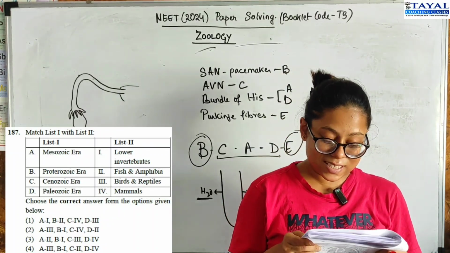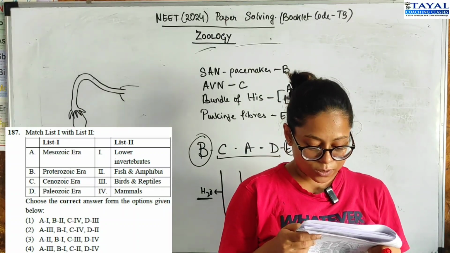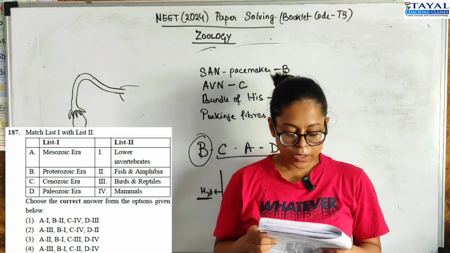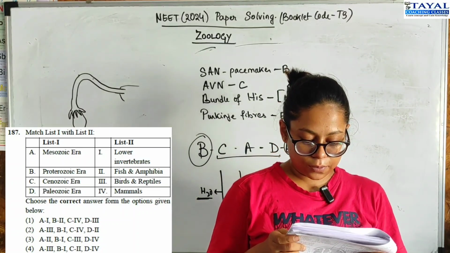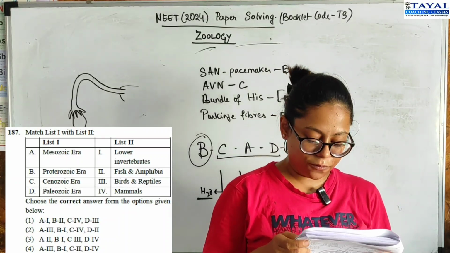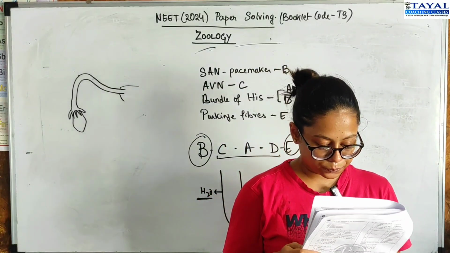Moving on to C, because B is the same for these 2 options as well. Cenozoic era is the mammalian era, right? So therefore C should be 4. Then A3, B1, C4, D2, which is option 2. That is the correct option.